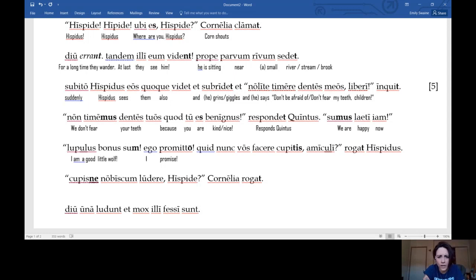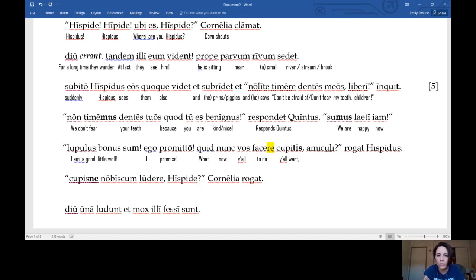Quid nunc vos facere cupitis, amiculi? This is kind of a tricky sentence. So quid means what? Nunc is now. Vos is y'all. Facere, remember, it's an RE form. What did we say about RE forms? Well, we always translate RE forms as our to form. Facio, facere means to do or to make, but most commonly to do. And then cupio, cupere means to want. But this tis on the end of it tells us y'all.